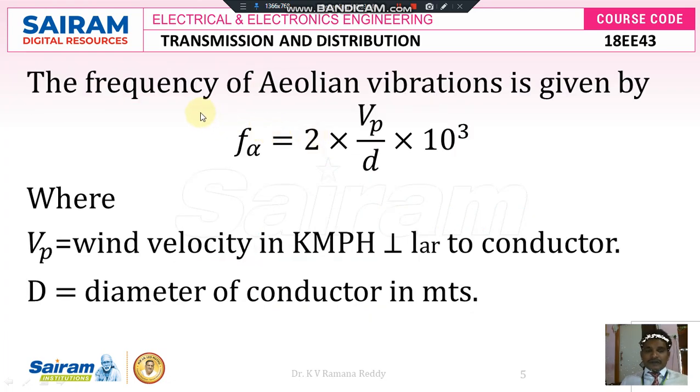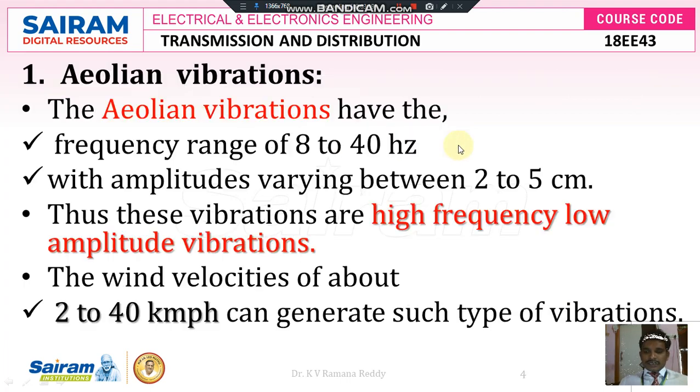Once the A-line vibrations take place, they are characterized by their frequency and amplitude. Mathematically, the frequency of A-line vibrations is given by f_alpha = (2 × Vp) / (D × 10^3), because these vibrations take place with respect to wind velocity like 2 to 40 km per hour.